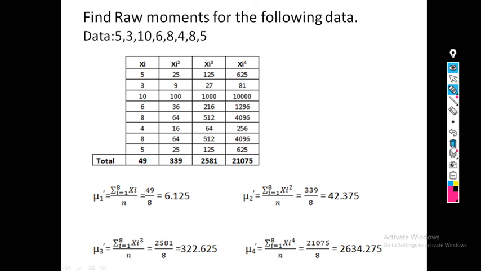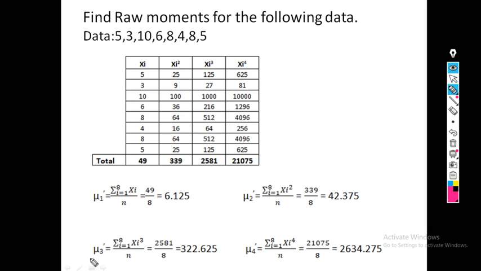Now we go for finding the rth raw moment. What is mu1 dash? That is summation of xi upon n. The summation of xi is 49. Now n, what is small n? I already told you, small n is the number of observations. There are a total of 8 observations. So 49 divided by 8 we get 6.125. Next mu2 dash, summation xi square upon n. The summation of xi square is 339, so 339 divided by the number of observations, 8. So the answer is 42.375.